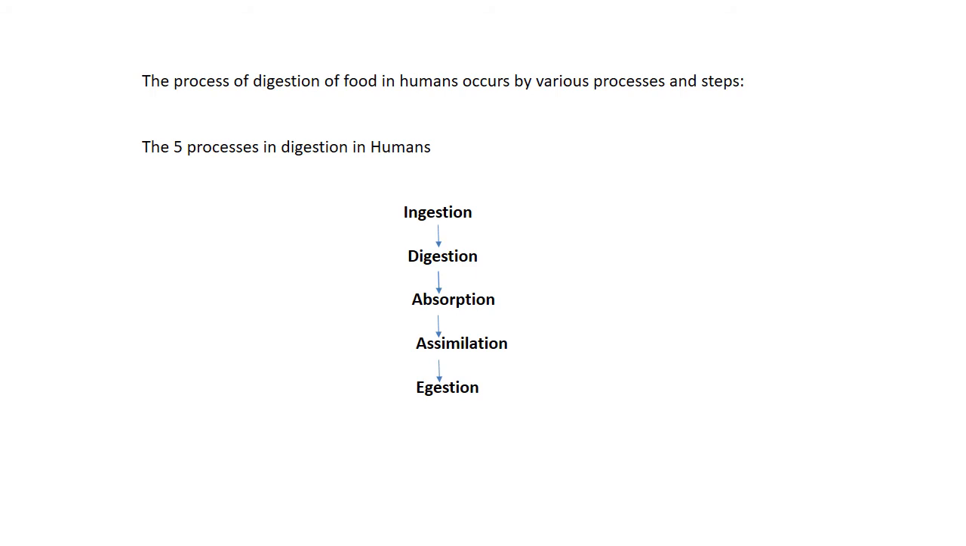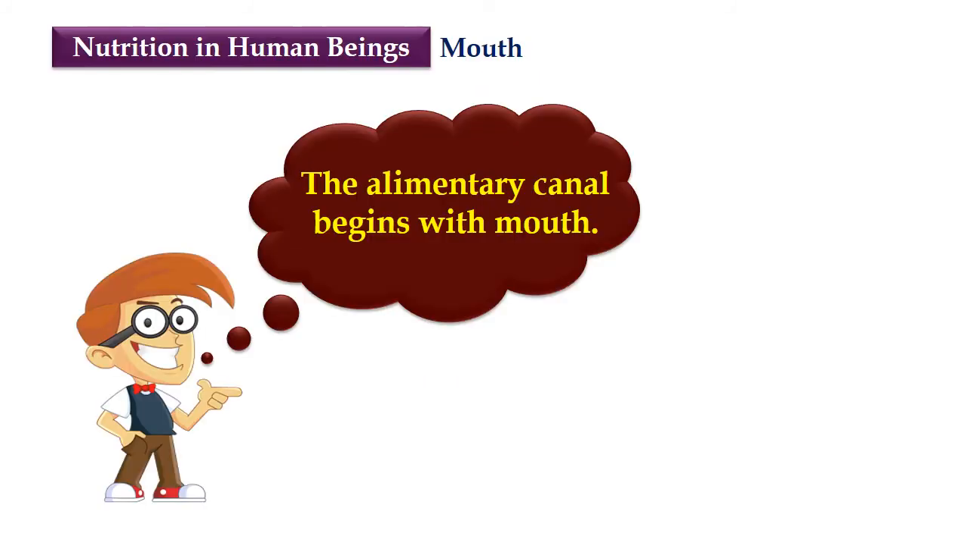The five processes in digestion in humans are ingestion, digestion, absorption, assimilation and egestion. Let's look at each of them in detail. The first process is the ingestion of food.